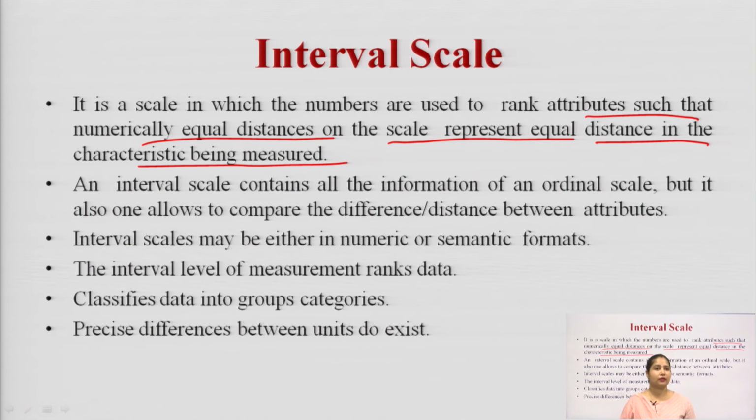So this is the basic difference between the ordinal scale and the interval scale. Here also there is some rank or attribute, but the difference between one rank and the second rank is defined. You can easily measure it, which was not possible in your ordinal scale.